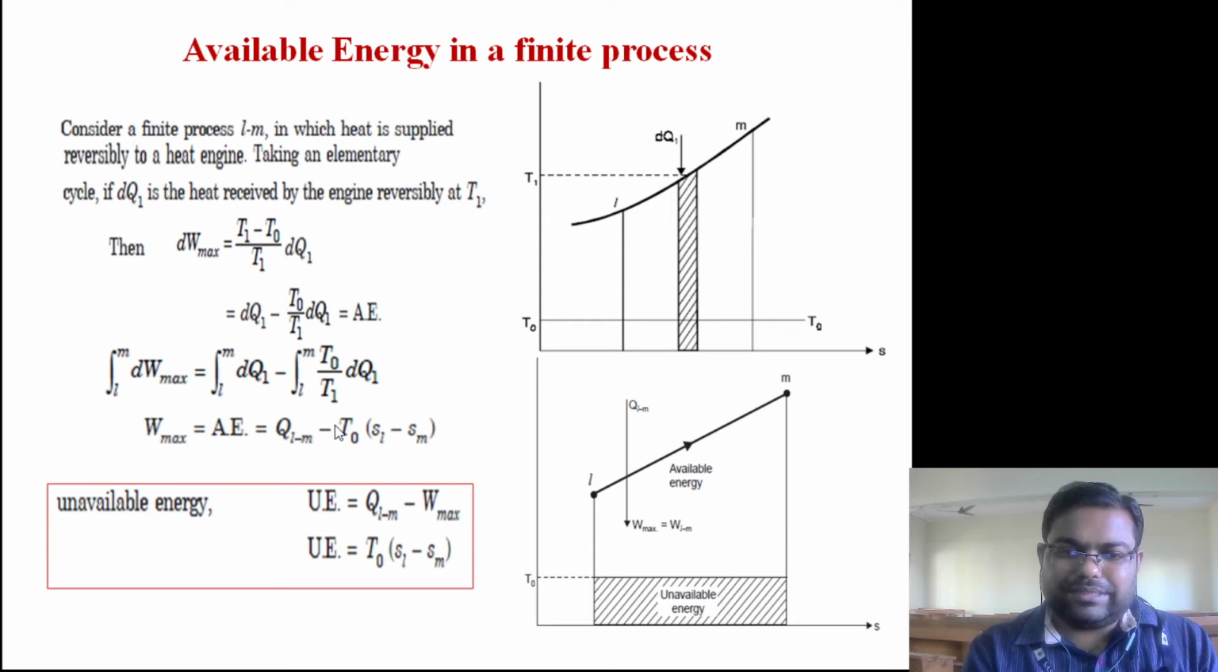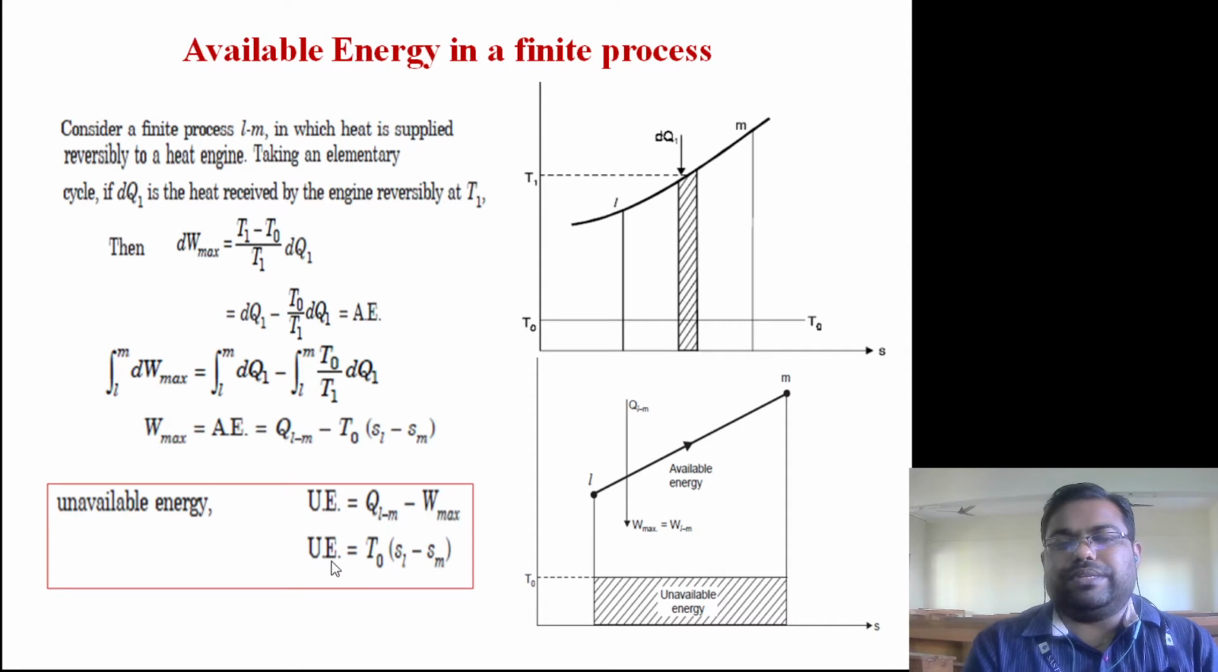Or you can take this. This is basically negative. Why is this negative coming? Because of heat rejected. So this negative side itself is unavailable energy. So we have to take W max this side, so this term will go there. If you take this side, you can write unavailable energy is equal to QLM minus W max, and this difference is nothing but equal to T naught into SL minus SM.